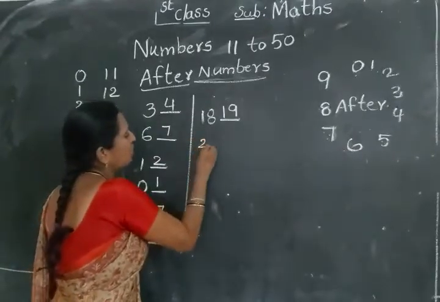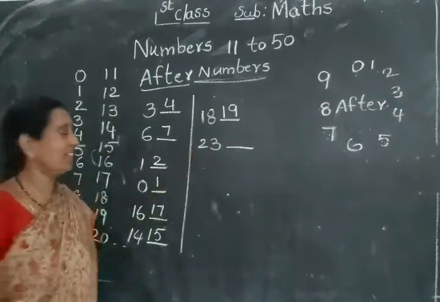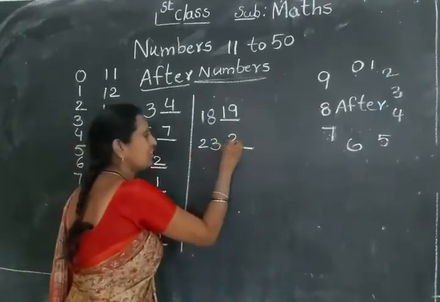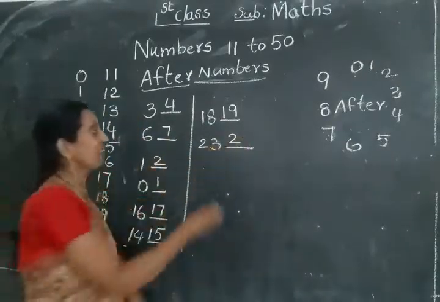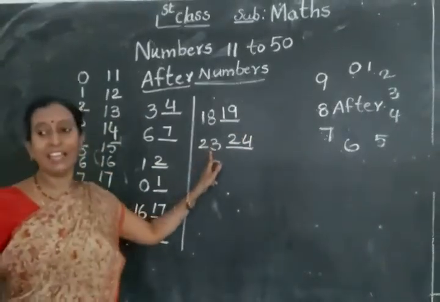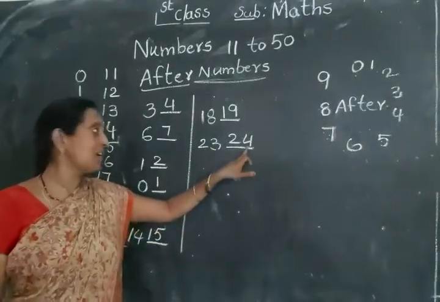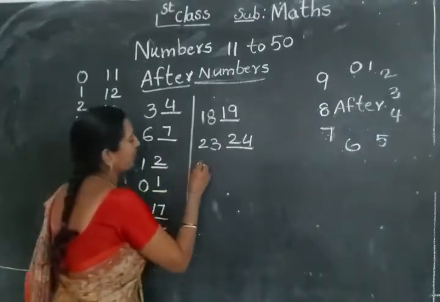See here, 23 like this. I'll give 23. The same number you write like this, 2 only. Here, 3 after what number comes? 4. So 23 after what number comes? 24. 23 after 24.